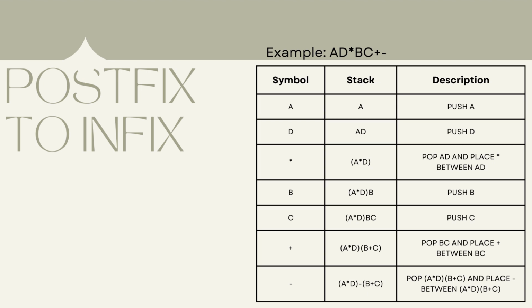Lastly, we will have the subtraction operator. So now you can see we need to pop the A times D and B plus C. These two now become two operands. So we will pop these two out and then place the subtraction operator between them, and then we push it back to the stack. So now inside the stack is actually the final answer of postfix to infix, which is A times D minus the B plus C.